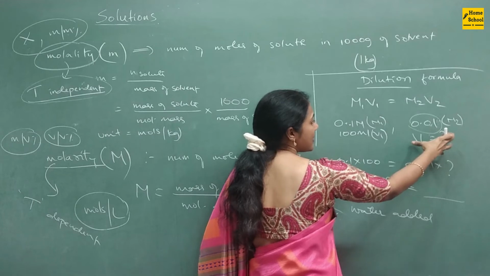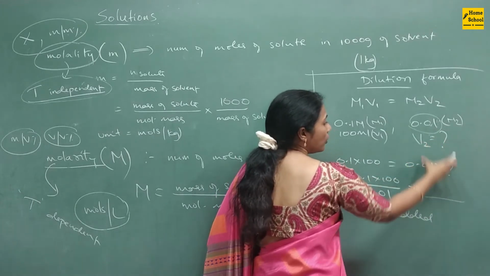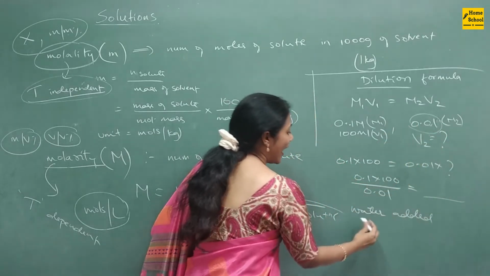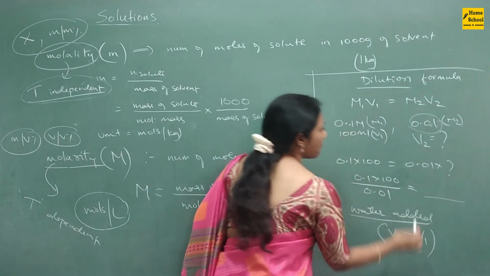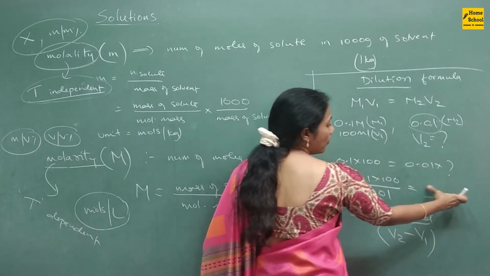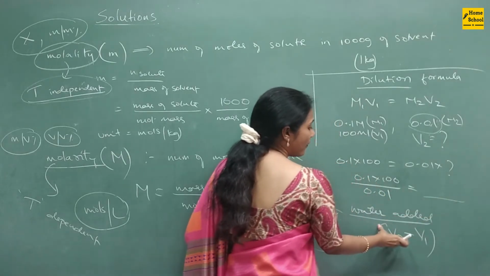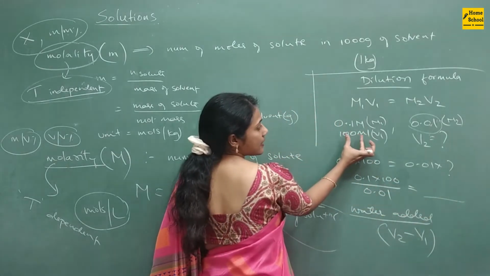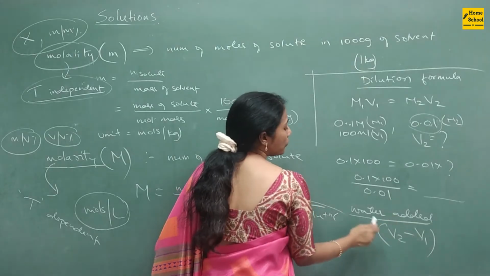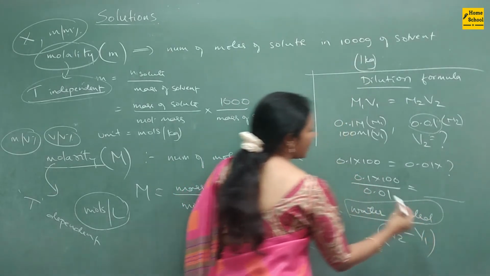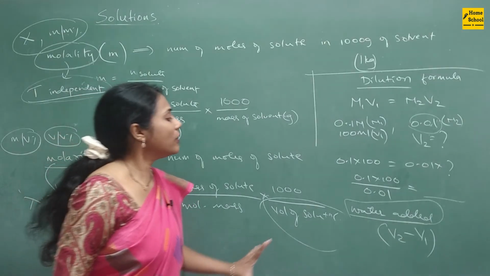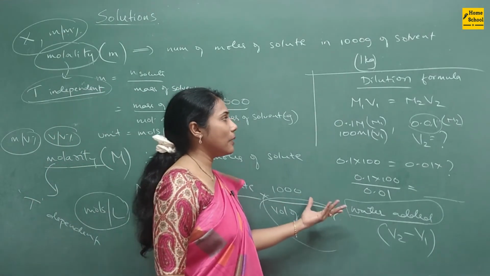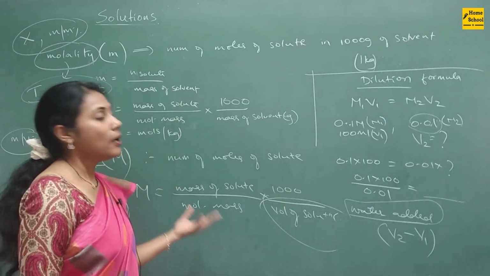You calculated the total volume of solution. How much water is added, in the sense you have to do V2 minus V1. So you calculate the final volume, and that value minus this V1 value gives you the amount of water that has been added. So this is also a very fundamental type of question that can be asked on molarity.